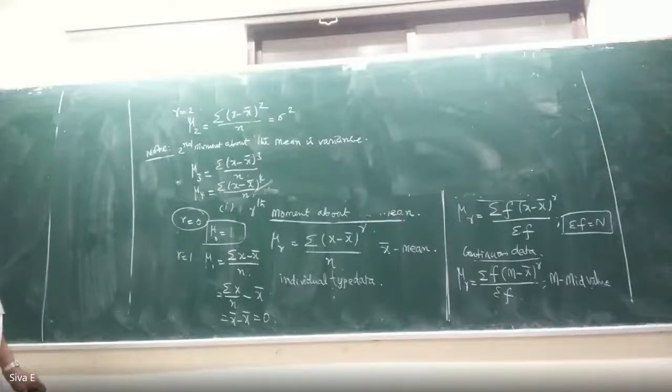Okay. So we'll use the same formula, and for discrete type data we'll just put f, and for continuous we'll put m. Yes, yes, exactly. Okay, exactly, that is correct.